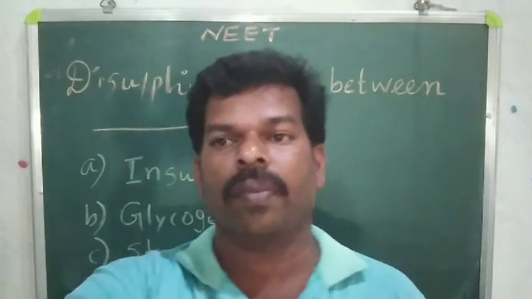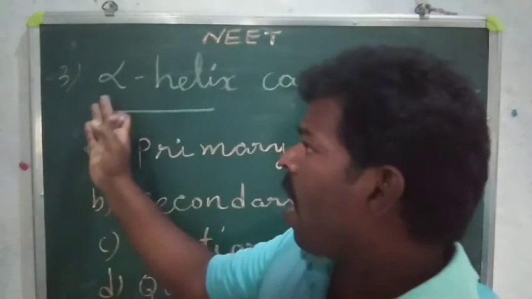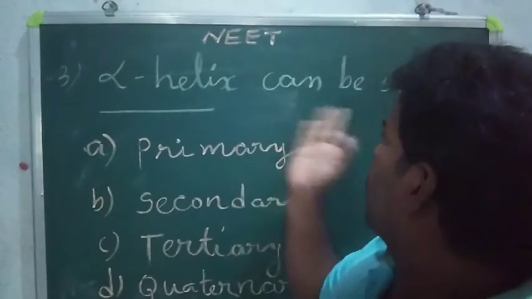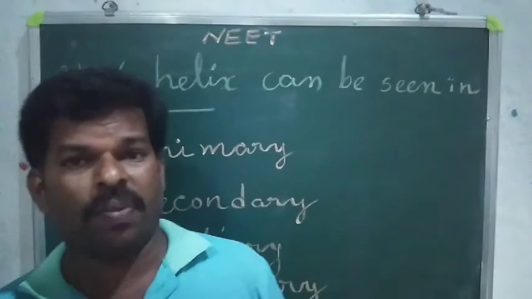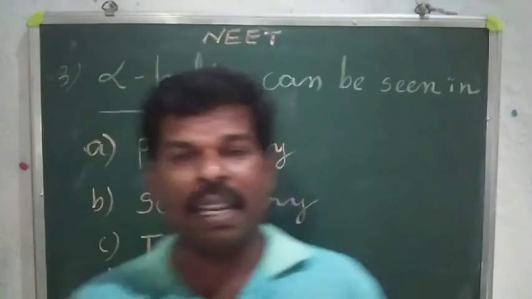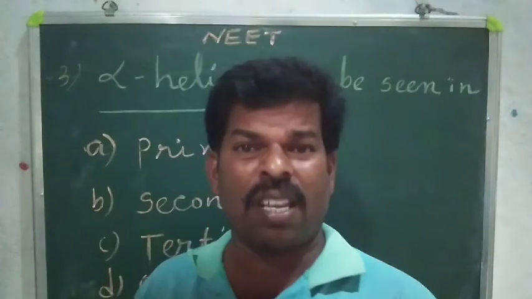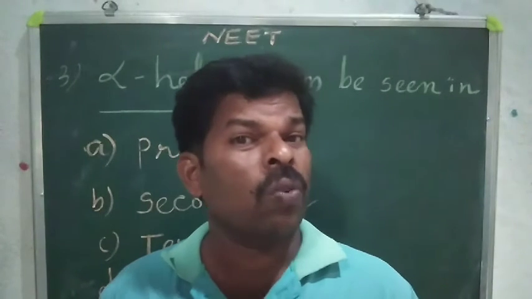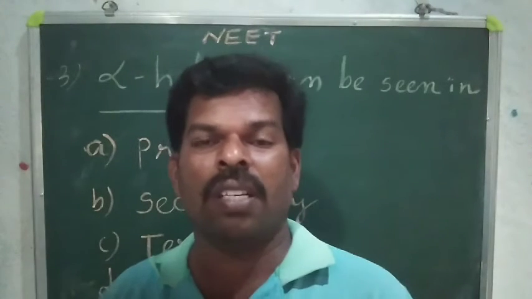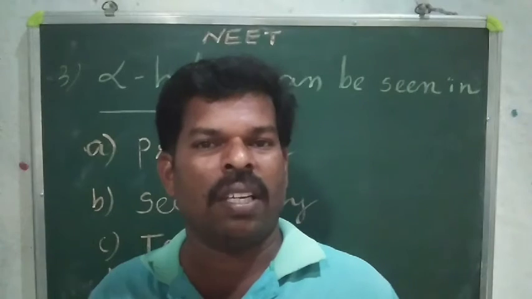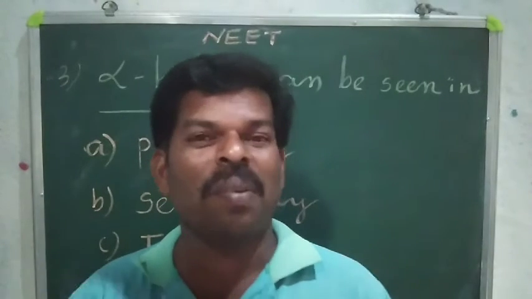Okay. Next question. Understand this. Third question. Alpha helix can be seen in dash. Alpha helix is very important for the primary, secondary, tertiary or quaternary protein structures. There are four types of protein structures: primary, secondary, tertiary and quaternary. Which one is the answer we should find out? That's a very, very important question from the examination point of view.